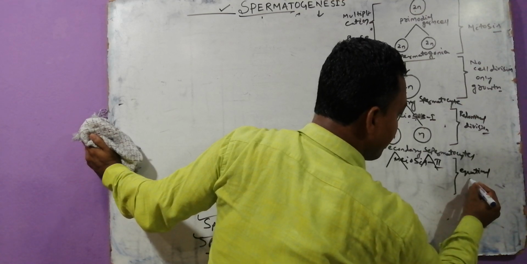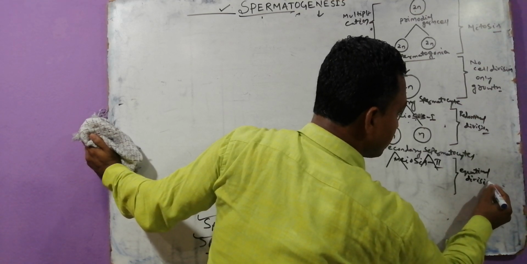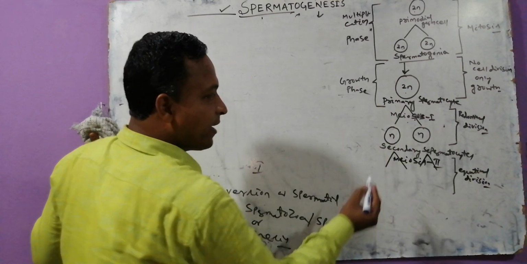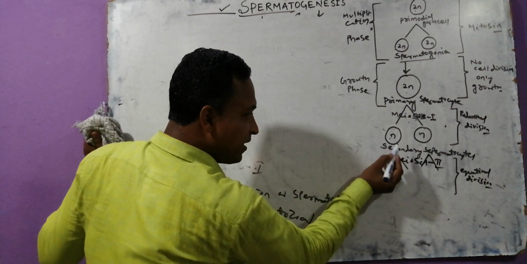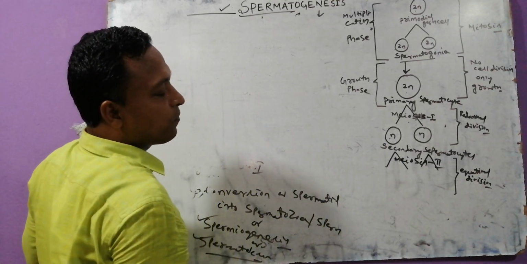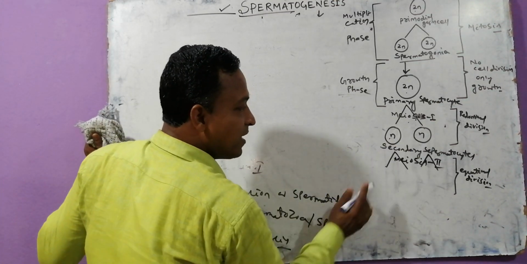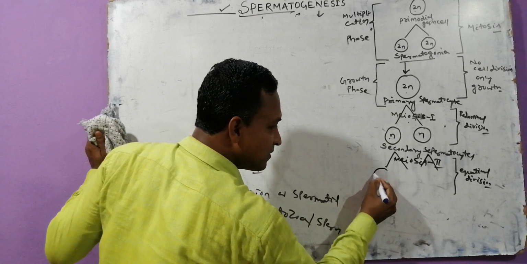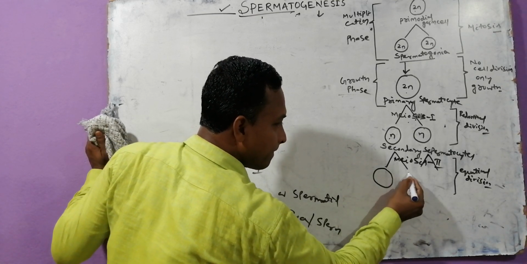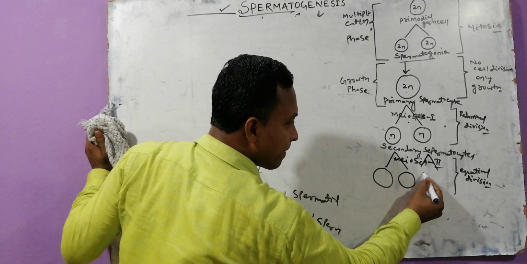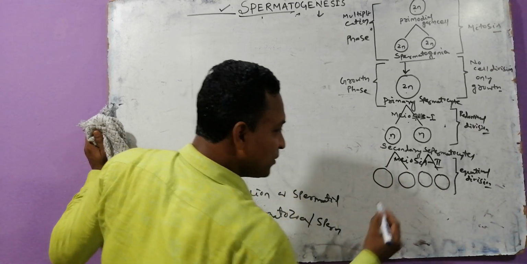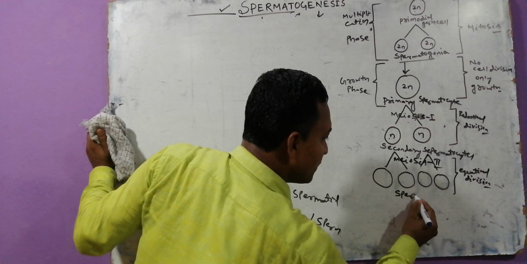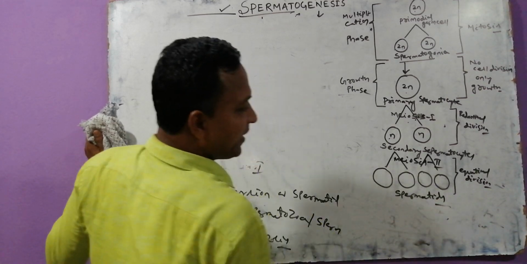Equational division means that from the parent cell, the daughter cells contain the same number of chromosomes. These are now the parent cells, and from these come out what we call spermatids.